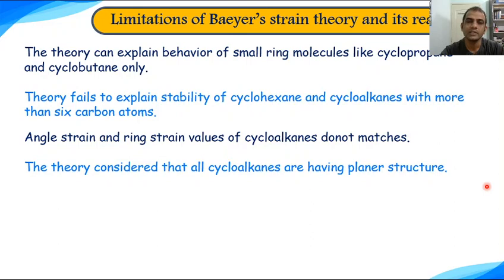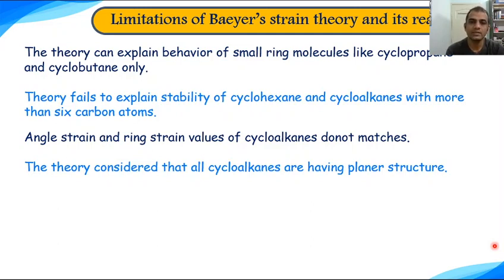So there are certain limitations of Bayer strain theory, and there are some reasons as well. Some limitations are because the theory can explain the behavior of small ring molecules like cyclopropane and cyclobutane only. But in general, the theory fails. The theory's assumption regarding cyclopentane, cyclohexane and higher cycloalkanes failed completely. The theory fails to explain the stability of cyclohexane and cycloalkanes with more than 6 carbon atoms.